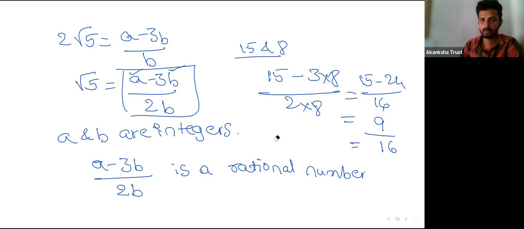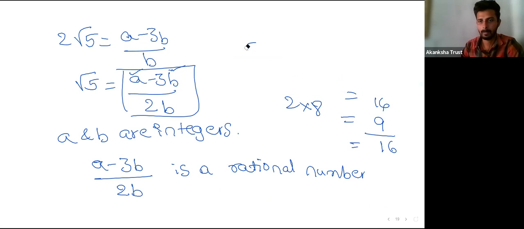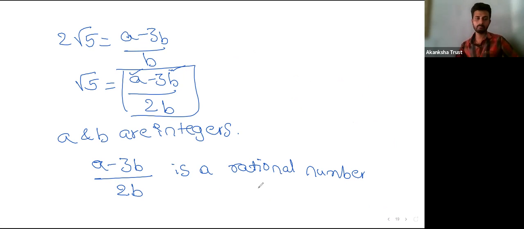I'll just finish this problem as well. So A minus 3B divided by 2B is actually a rational number.